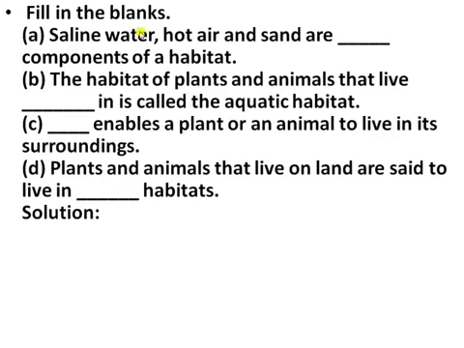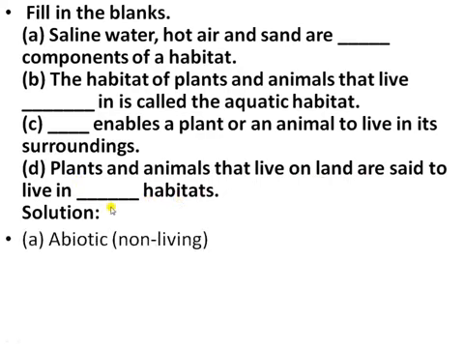Question number 2 is fill in the blanks. Saline water, hot air and sand are the components of which habitat? Abiotic or biotic. The habitat of plants and animals that live in water is called as the what habitat? Dash enables a plant or an animal to live in its surroundings is known as what? The plants and animals that live on land are said to live in which habitat?